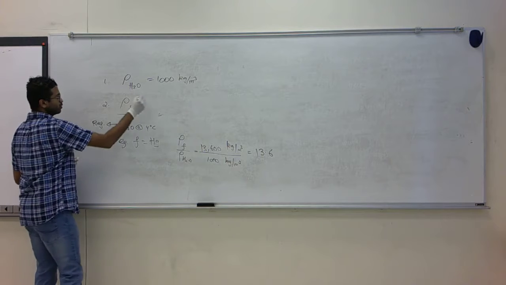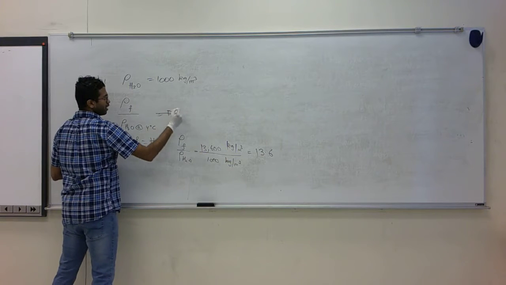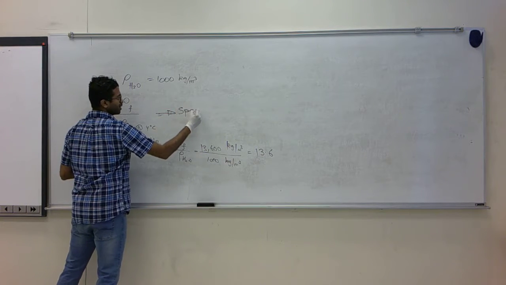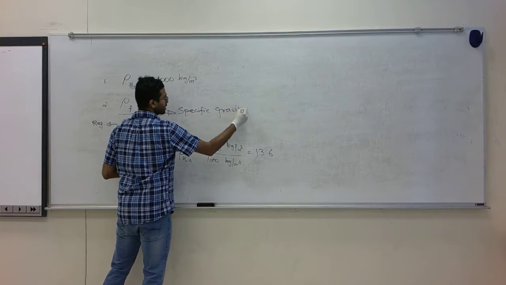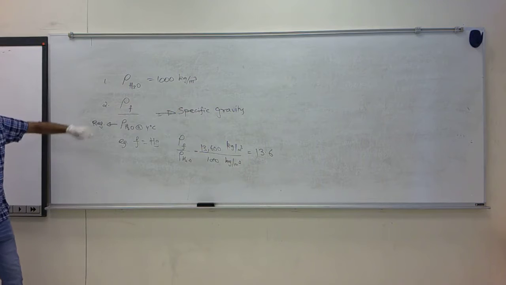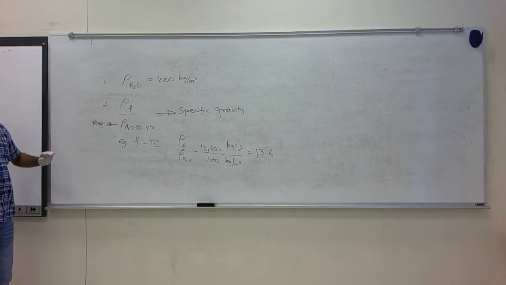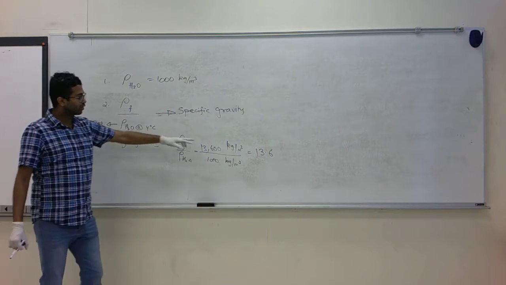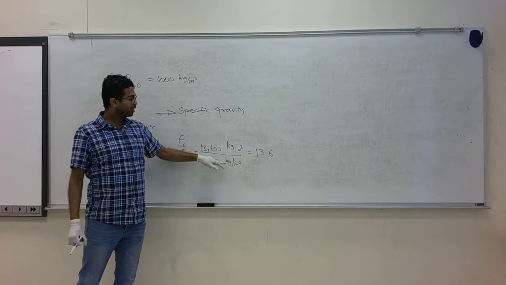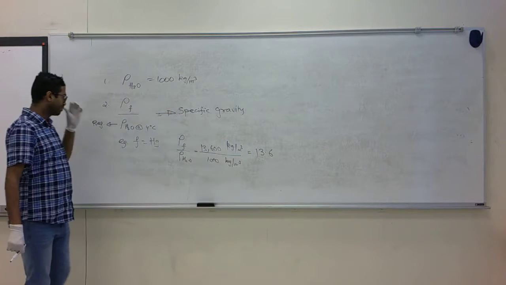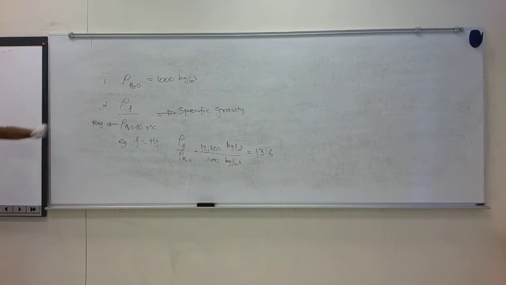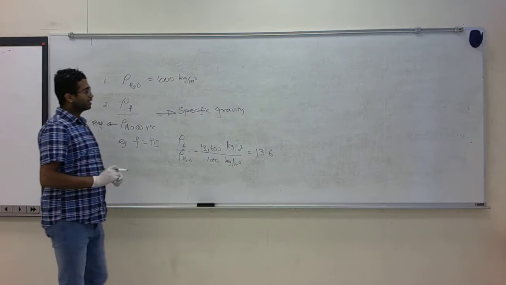This ratio is given a name. It's called specific gravity. It's a historical name. It's the density of a fluid divided by the density of water in any system of units. You could have this in kg per meter cube or grams per centimeter cube. It would still be the same. This is one more way of expressing density.